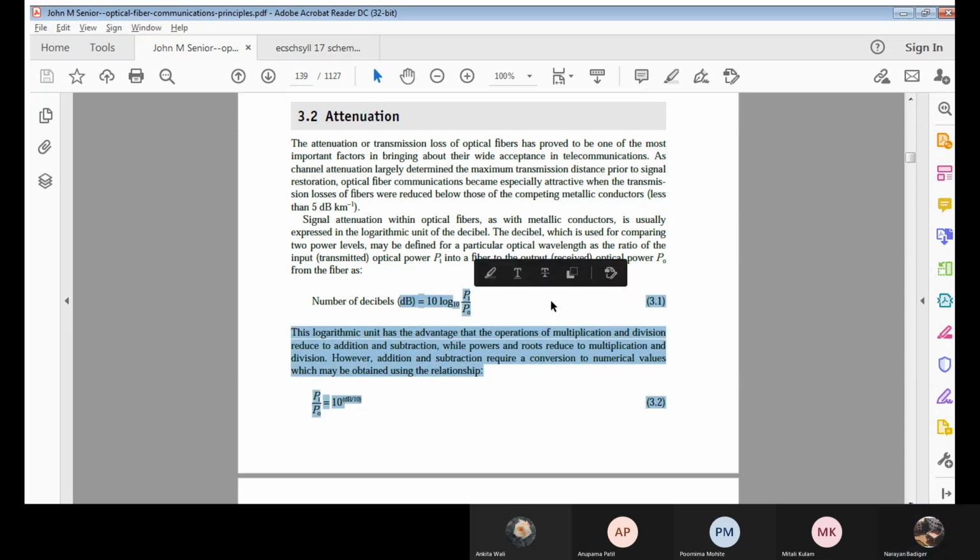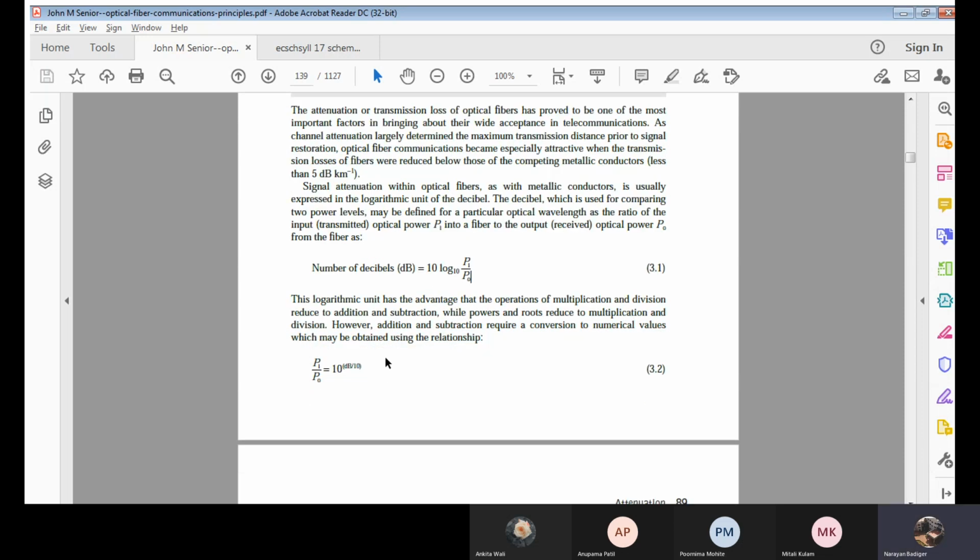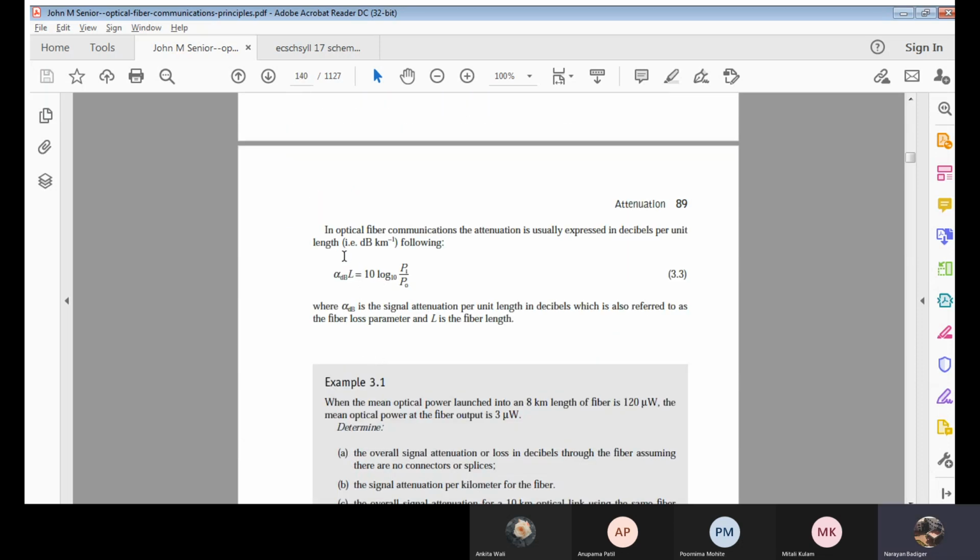Next, the total signal ratio Pi by P naught will be 10 to the power dB by 10. Now we'll calculate this attenuation per unit length, that is, decibels per kilometer.